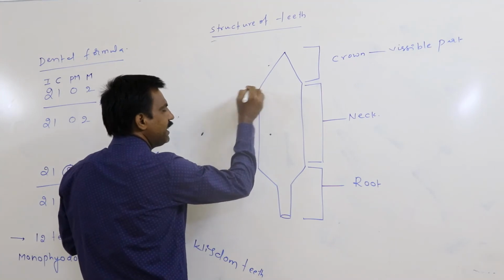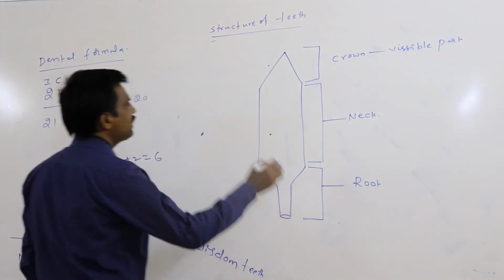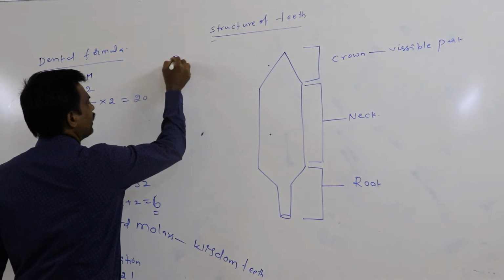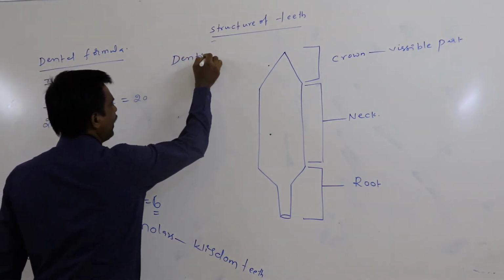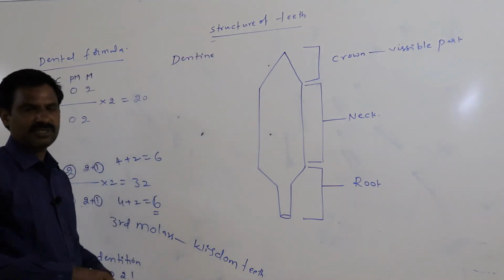Again, the tooth is principally made up of a substance that is said to be the dentin.